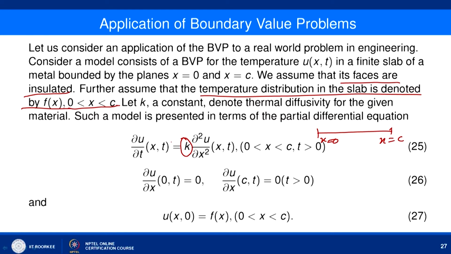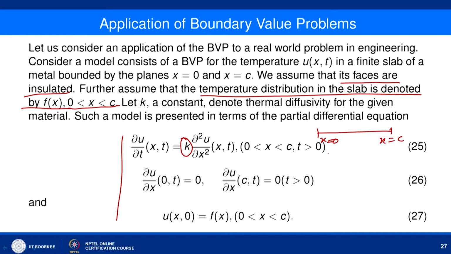So now if we use a model to write down the mathematical formula for this temperature distribution, we have the following partial differential equation: ∂u/∂t (x,t) equals k ∂²u/∂x² (x,t), where x is lying between 0 to c and t is greater than 0.